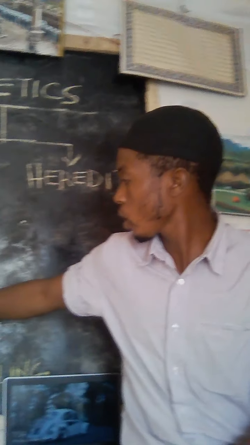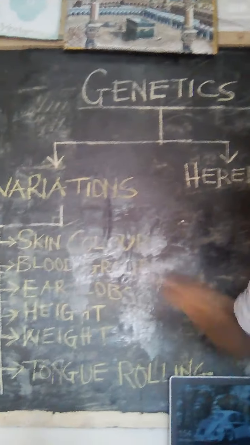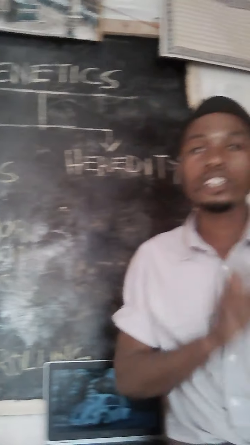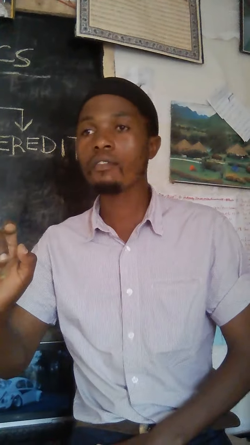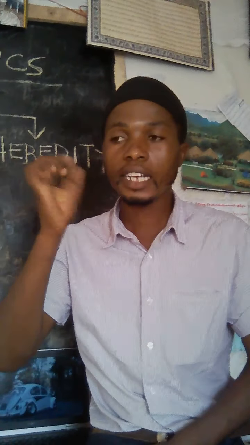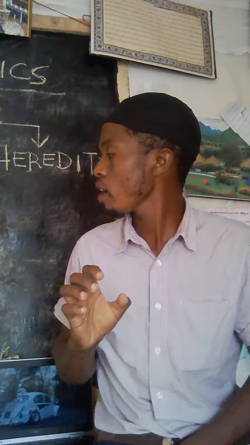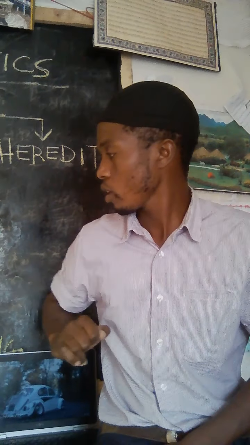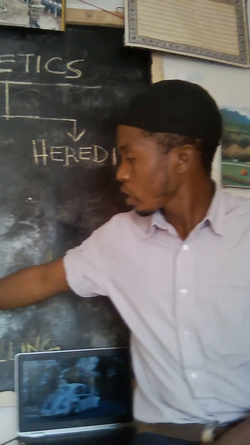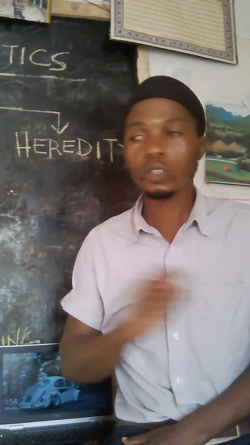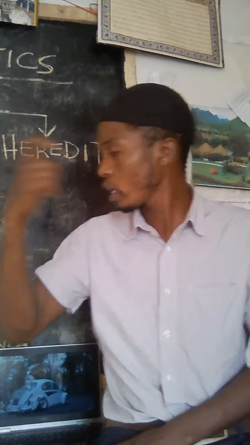Another point that we are going to talk about is the earlobes. When it comes to the earlobes, some individuals happen to have attached earlobes, while others happen to have free earlobes. Another variation is height. This is whereby parents who are short are able to give rise to offspring or children who are taller than them.